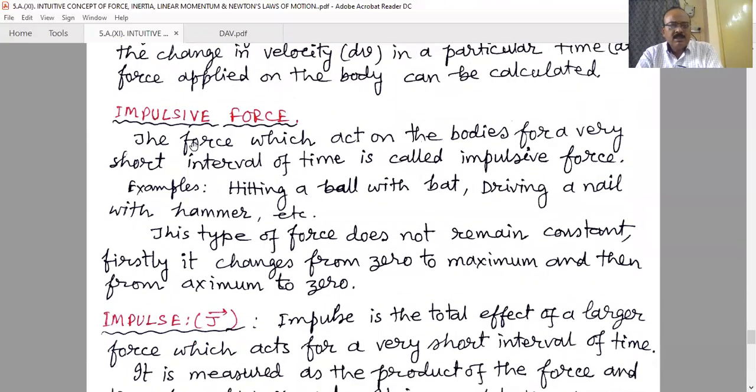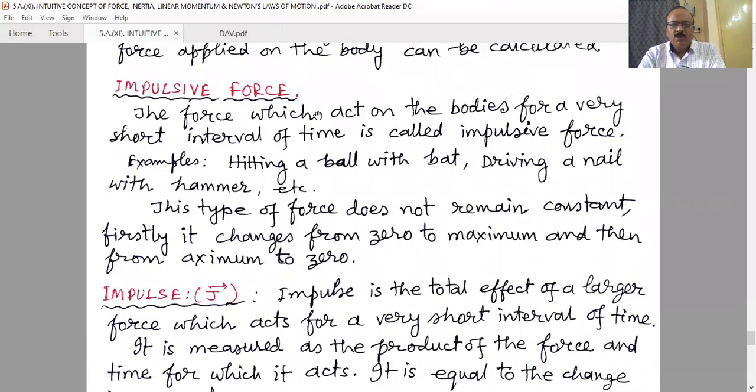Now one special term, the impulsive force. The force which acts on a body for a very short interval of time is called impulsive force. Examples: hitting a ball with a bat, driving a nail with a hammer, striking a ball with a bat, or kicking a football. In such cases, the force does not remain constant.